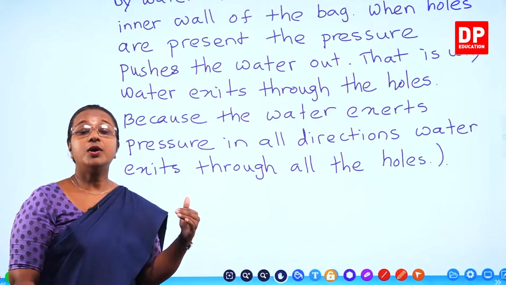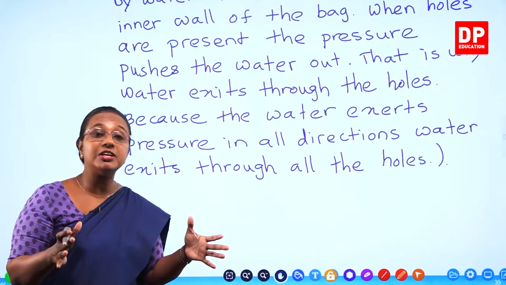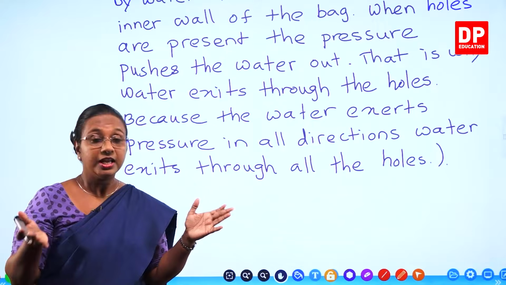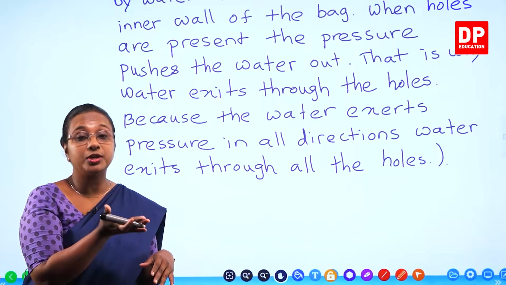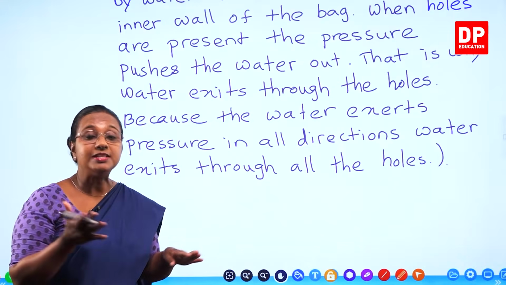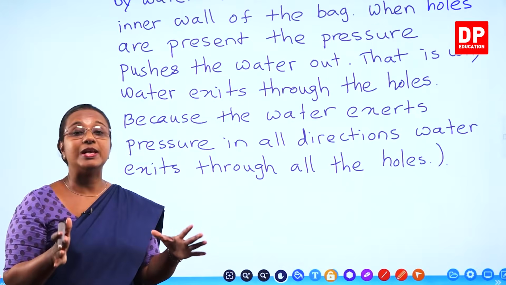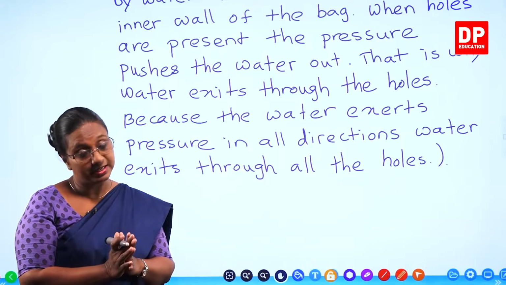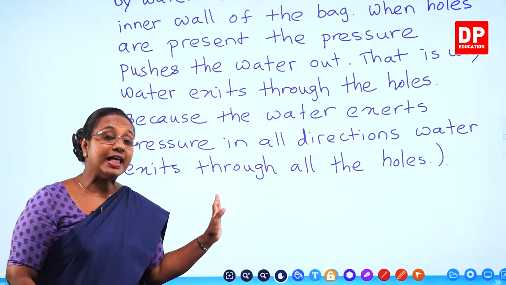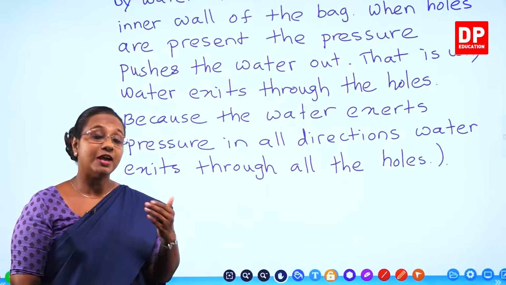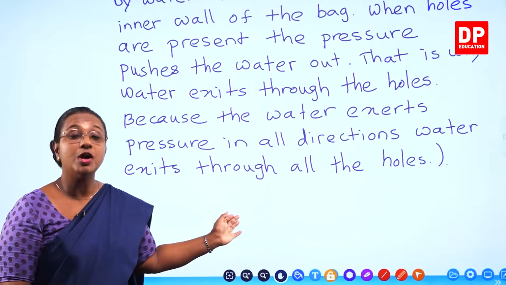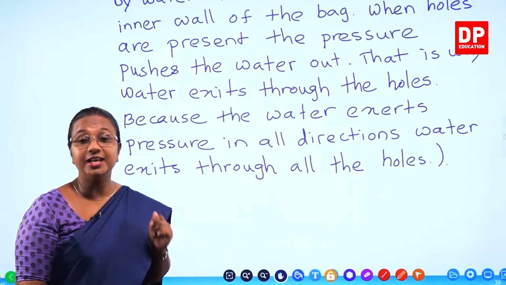If water doesn't exert pressure on the vertical walls, then the water will not exit through those holes. It will only exit through the holes at the bottom surface. But here it exits through all the holes. So that means there is pressure on the bottom surface as well as the vertical walls of the container. Is that clear to you all, students? I am sure it is. So with that, we'll look at another activity where we try to understand more properties, more characteristics of hydrostatic pressure.